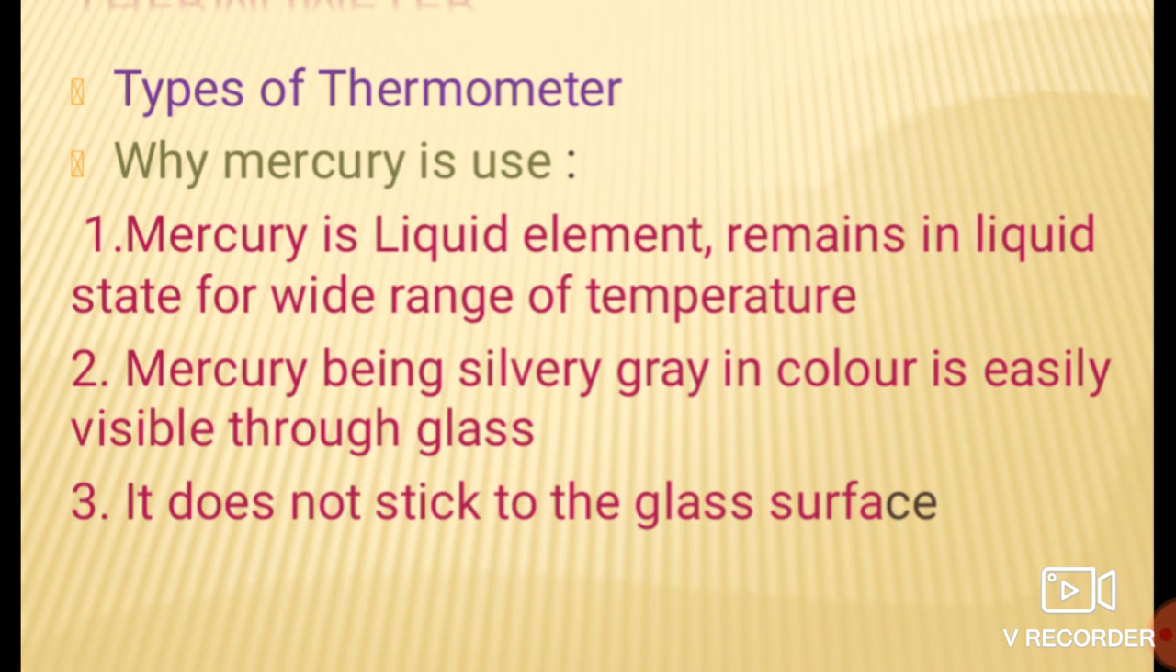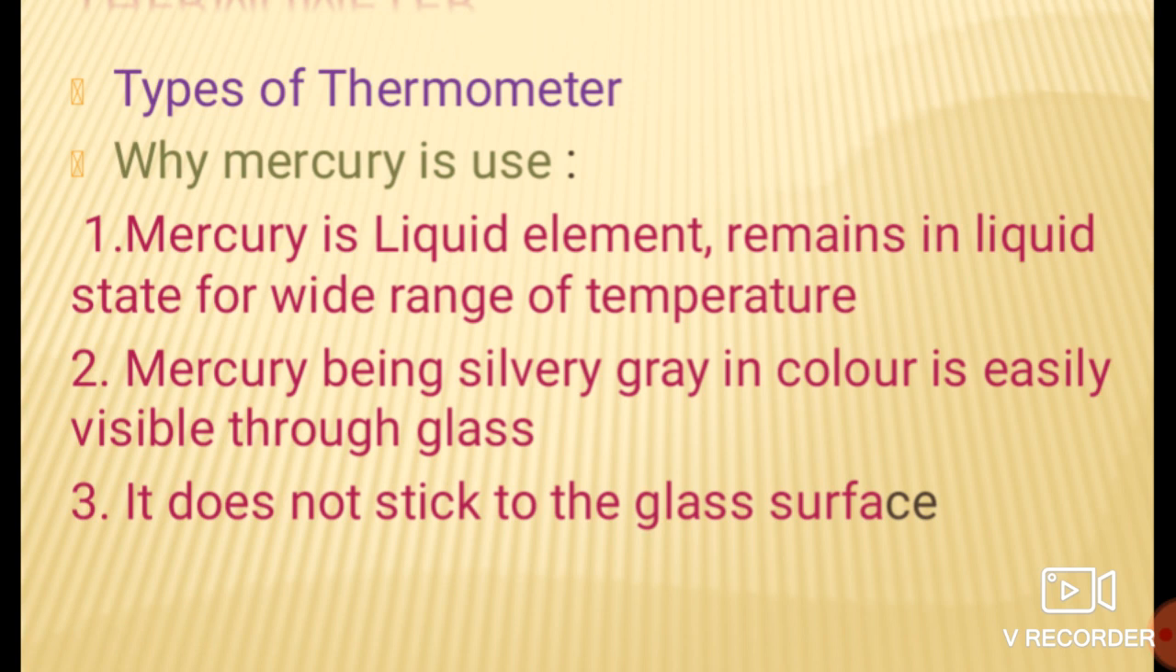mercury is an ideal element. Okay, it is the ideal element to be used in the thermometer. Why? The first reason is mercury is a liquid element. It is not a solid element, it is a liquid element. It remains in the liquid state for a wide range of temperature. If there is an increase in temperature, at that temperature also it remains liquid. It does not change to any other state of matter. So that's why mercury is a liquid element.